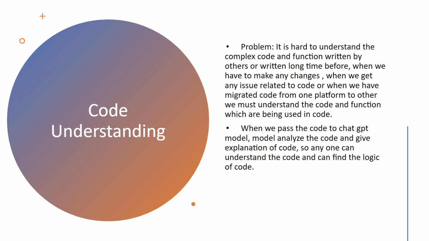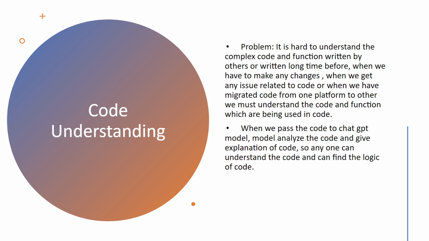So there are many functions and other logics that may be used in the code, and maybe the code was written in some previous version of a language. Just for example, now we are using the latest version of Python, and the code was written in a previous version of Python, so some functions may have changed. So in that case, what we have to do is understand the code, and after understanding only we can modify the code.